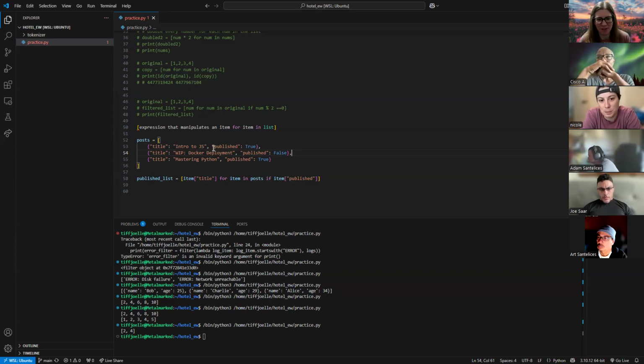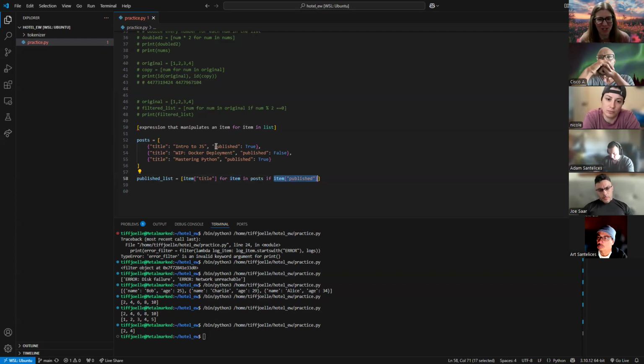So the value of published is going to be either true or false. When we say if item published, this is saying if this is true, then do something. But we don't have to say then do something because we already told it in the beginning: do this if this is true.